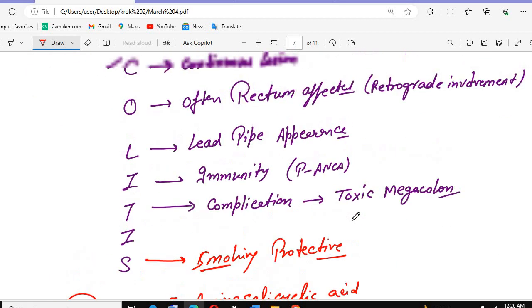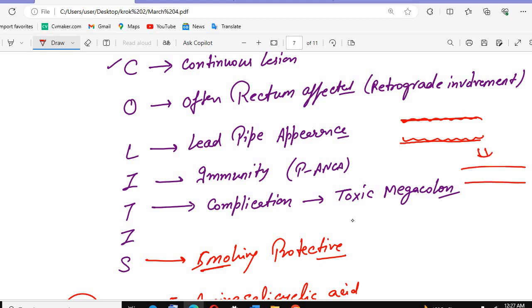Then the lead pipe appearance. Whenever there is a diffuse lesion, it becomes a lead pipe. Normally our intestine looks like this, but in ulcerative colitis it becomes a lead pipe. This type of appearance will be seen.